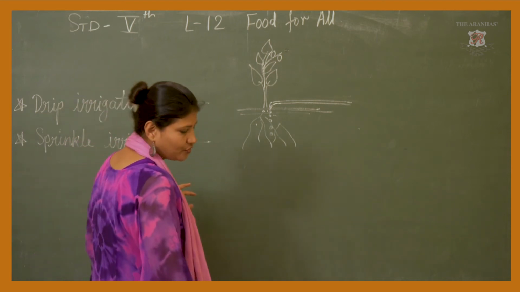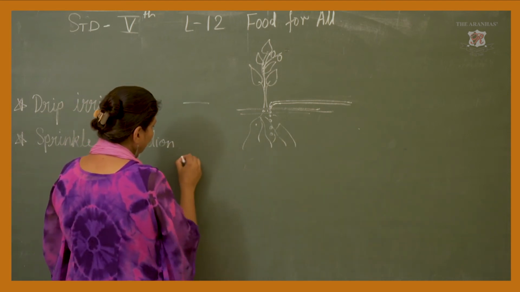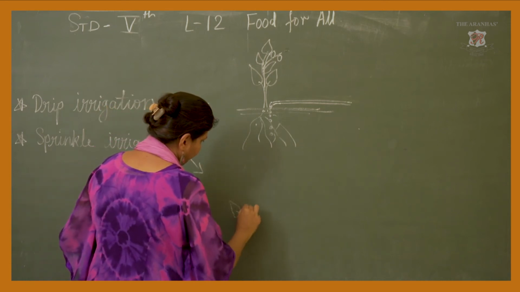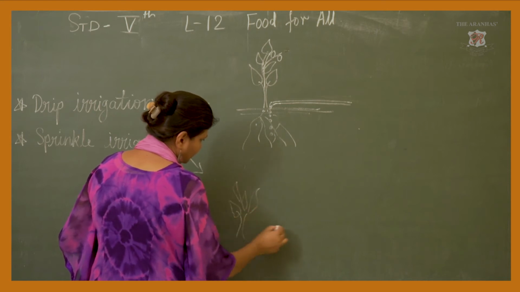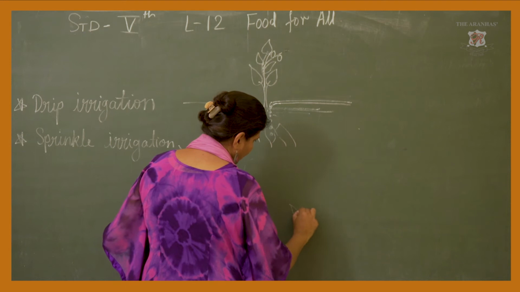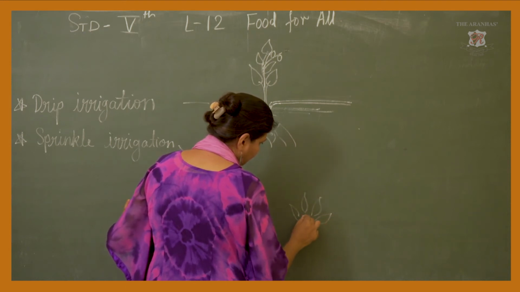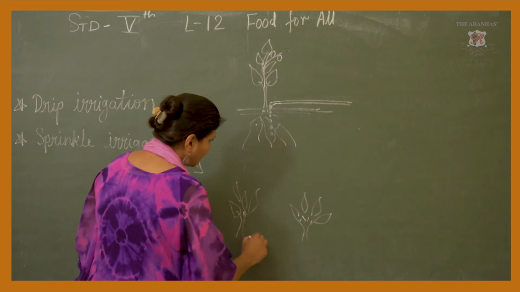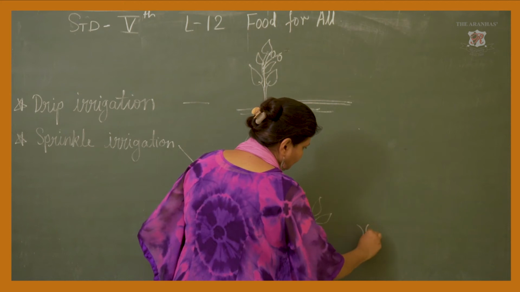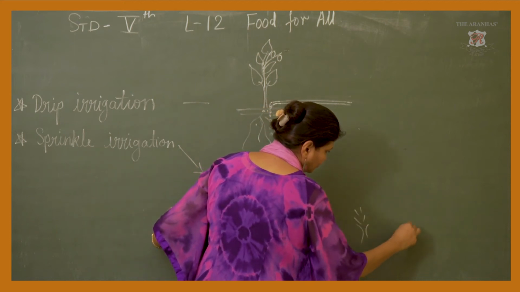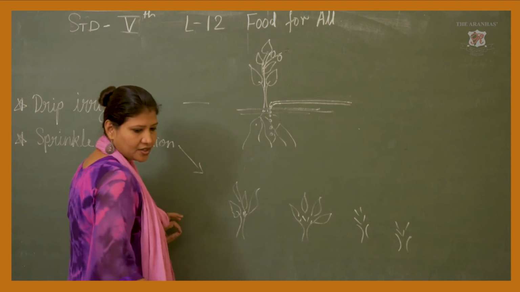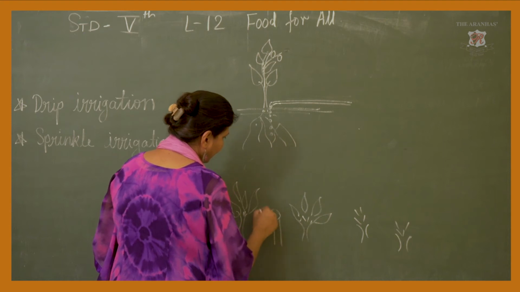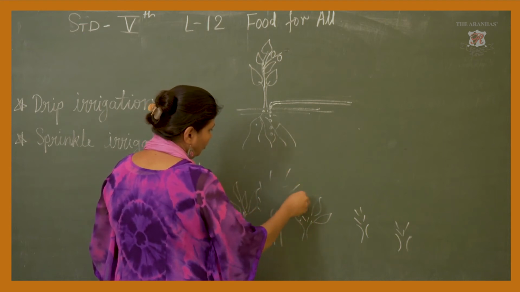And sprinkle irrigation. So, in sprinkle irrigation what they have done, you know? See, there are many plants. So, in sprinkle they used to put pipes like this over here and they used to sprinkle all the water in this area.